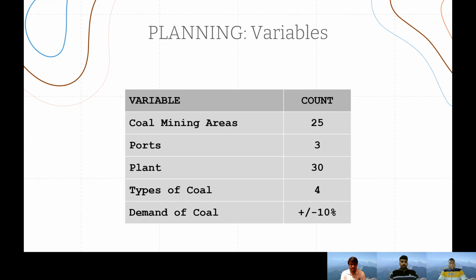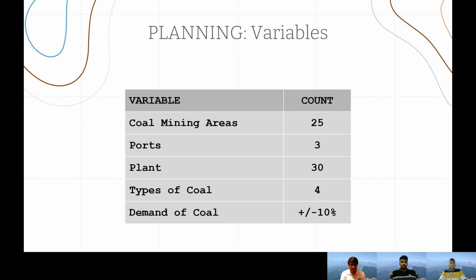We have 25 different mining cities or areas where the coal is produced. Different types of coals are produced. We have three ports, as already mentioned by Job. We have 30 different plants, and there are four types of coal: anthracite, bituminous, and coking and non-coking coal.